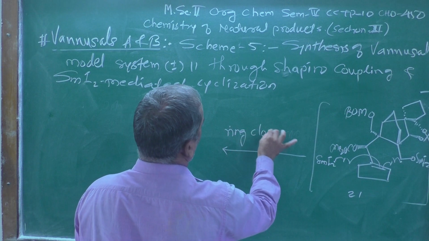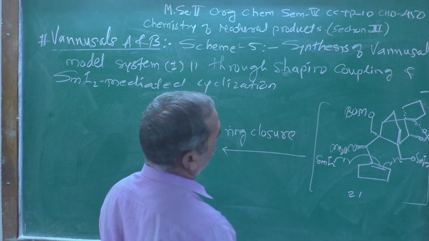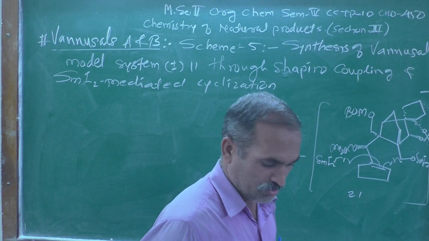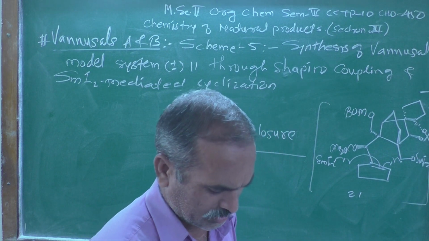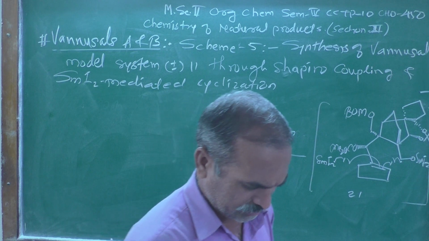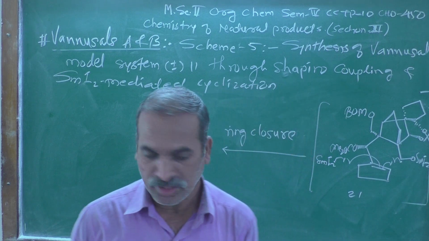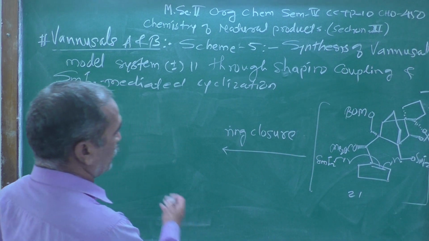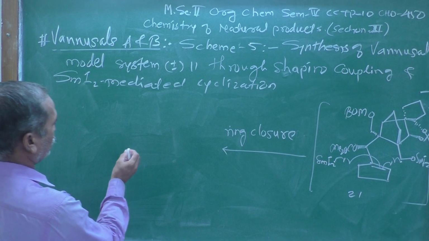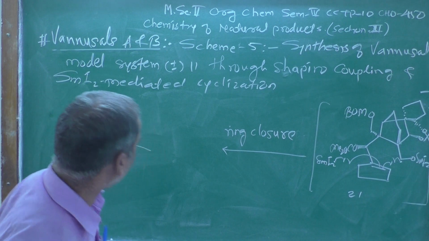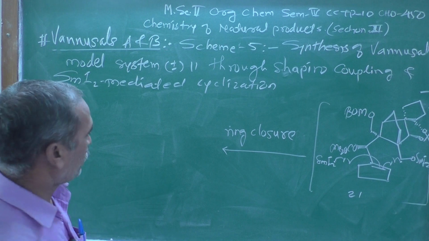After the ring closure, what do you get? There is a formation of this type of compound, which we are going to get over here. See clearly, now one of the 5-membered rings, let me draw it clearly.